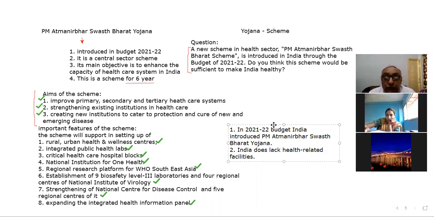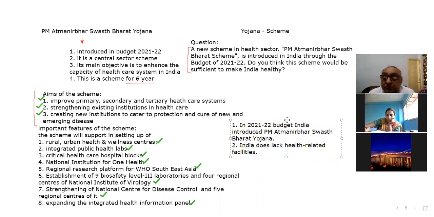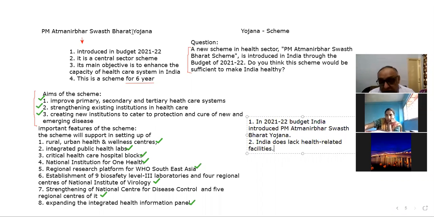These are the two statements, let's suppose, in your CSAT paper. These are the two statements which are given there, and here are the codes.